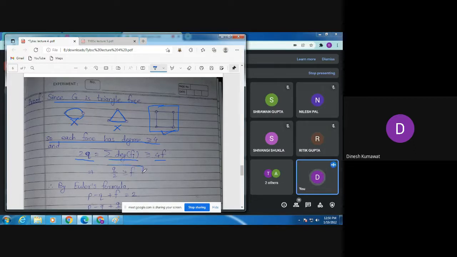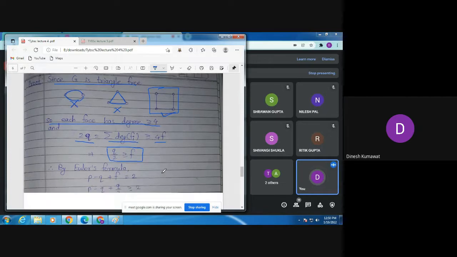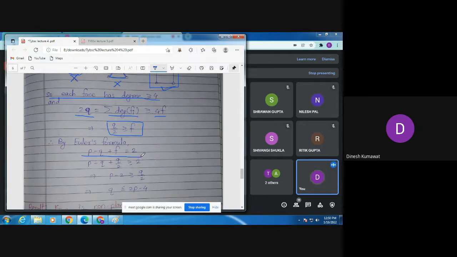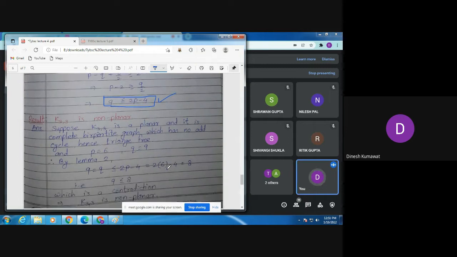Now let us use this result in Euler's formula. So this is our Euler's formula. Use this condition over here and get your required result. So everyone come up to here, and please let me know, do you have any difficulties in this or not? No, sir. Clear for everyone? Okay, and using this we have already checked that this graph K33 is non-planar.